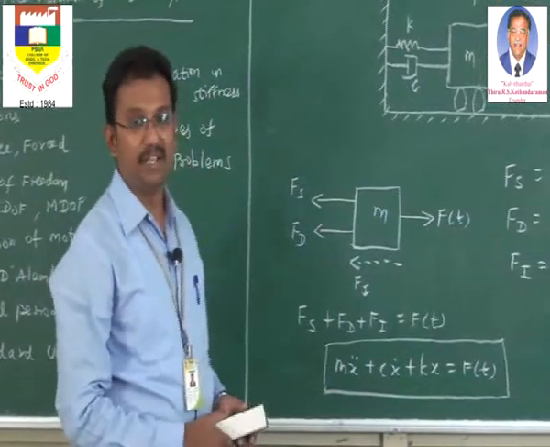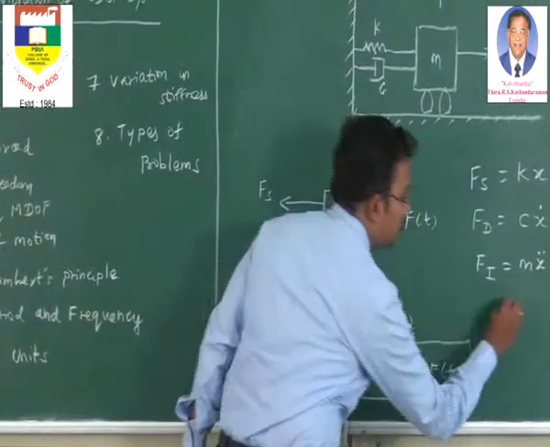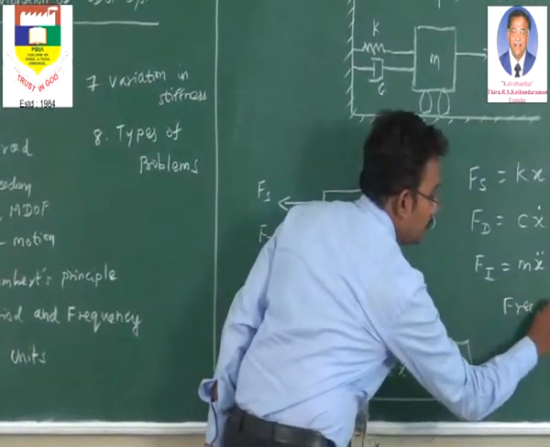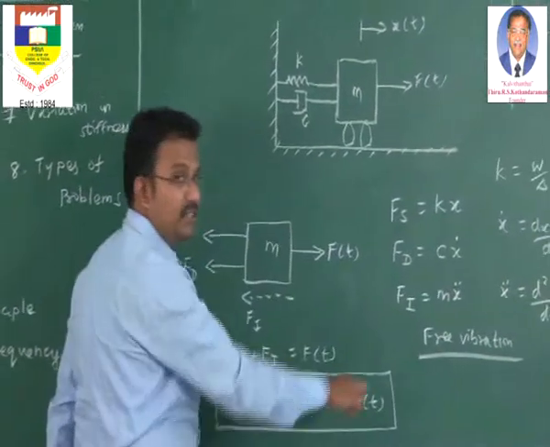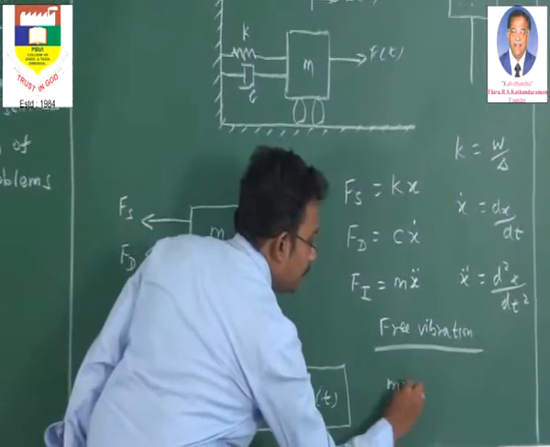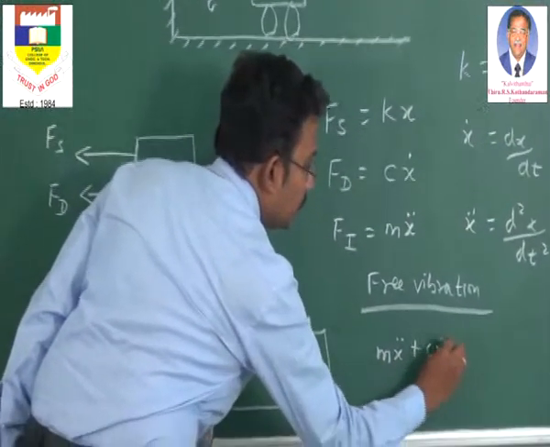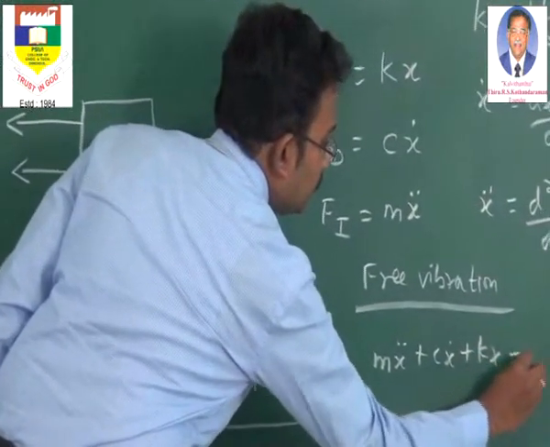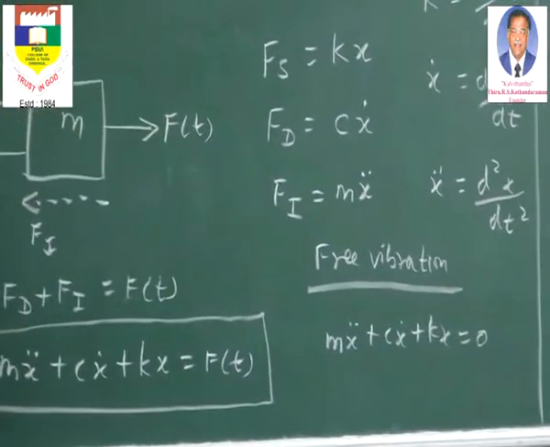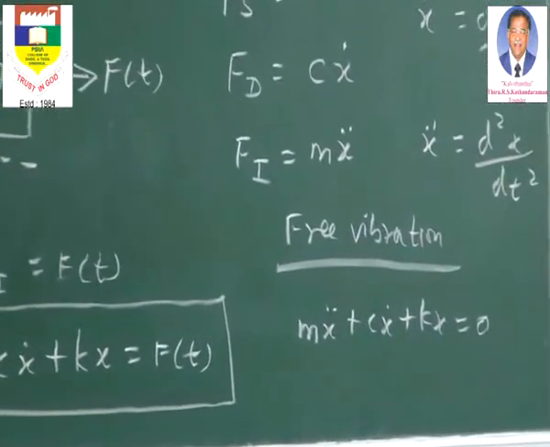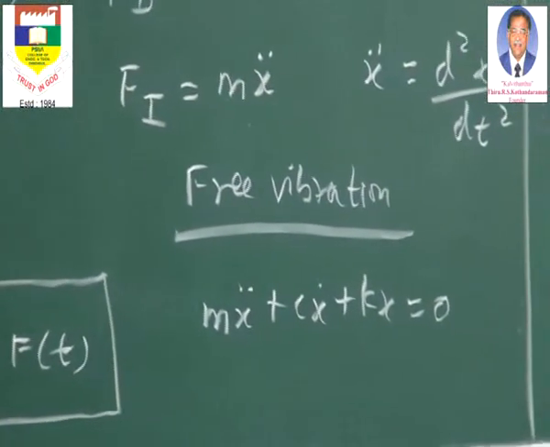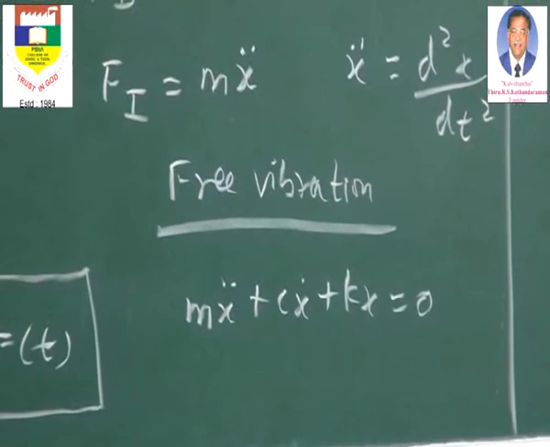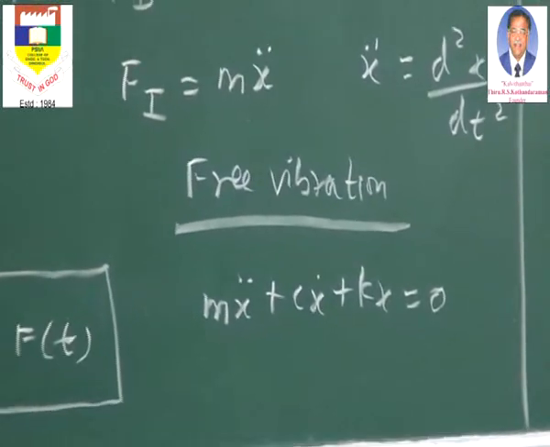So for free vibration, the equation will become m x double dot plus c x dot plus k x is equal to 0, because there is no external force. Under free vibration, the basic definition is that initially some force is given, but the system is allowed to oscillate freely. There won't be a continuous external force.